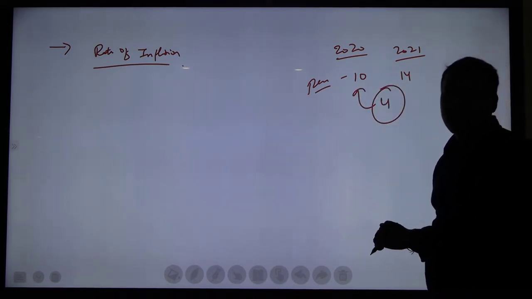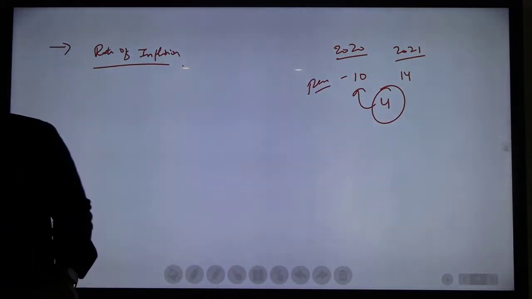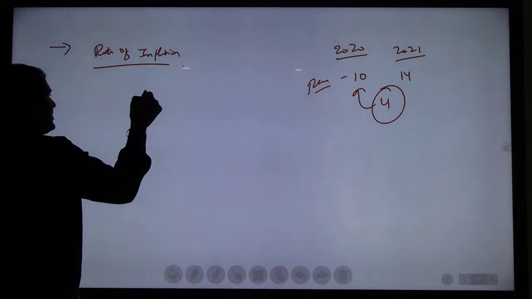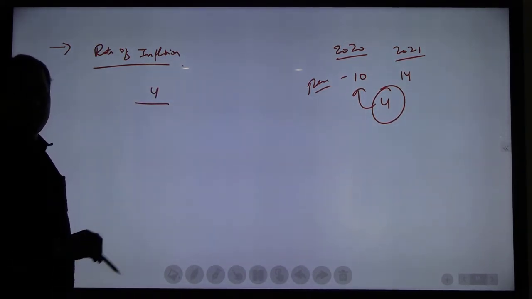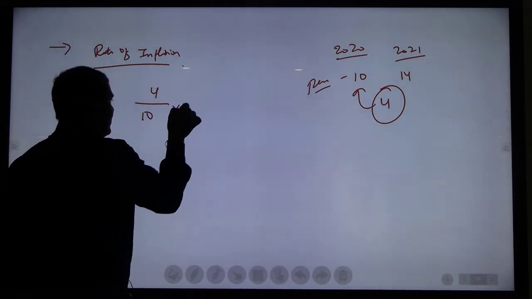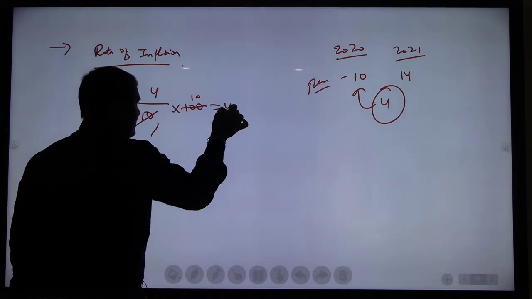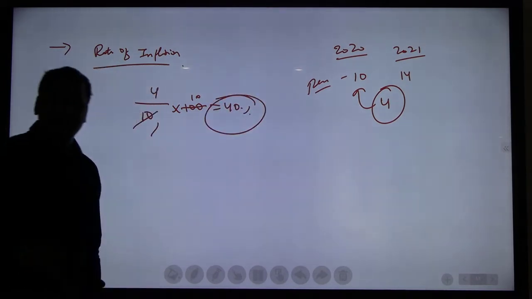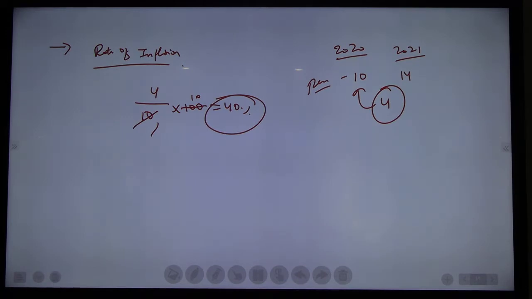Okay, but we need to calculate in percentage terms. How much increase? 4 rupees. How much was the earlier price? 10 rupees, into 100. 40%. So how much inflation? 40% inflation.